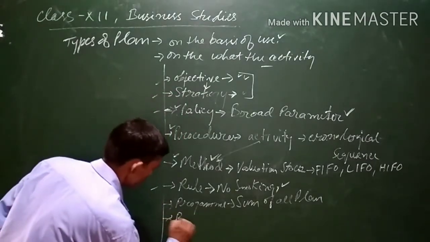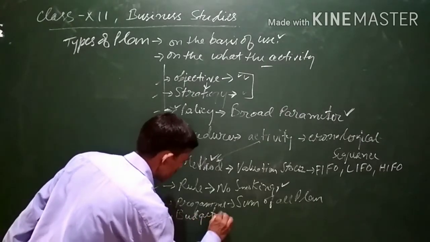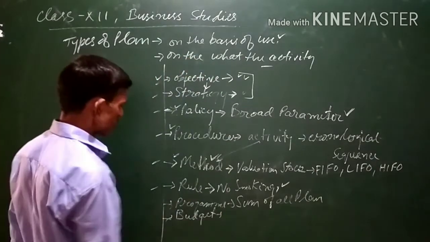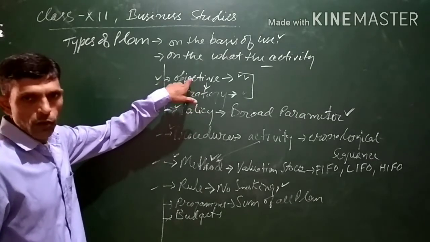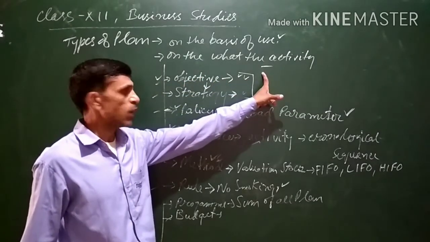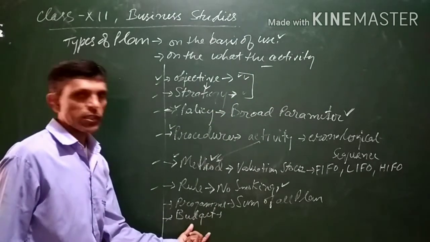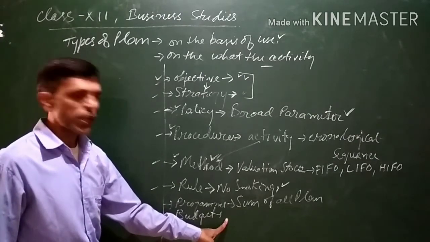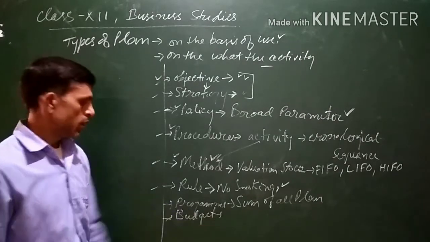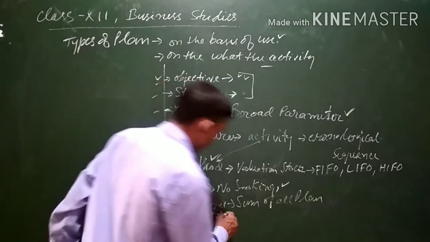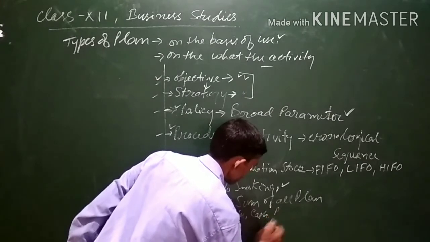One more plan is budget. These are similar to objectives, though not exactly. Just like objectives, which should be met in quantifiable, numerical terms, budgets are also expected results which are quantifiable. For example, a sales budget can be there, a cash budget can be there.